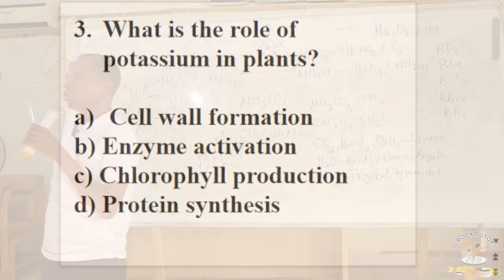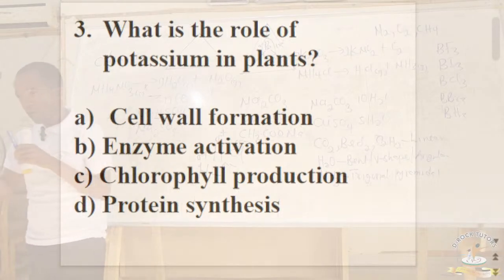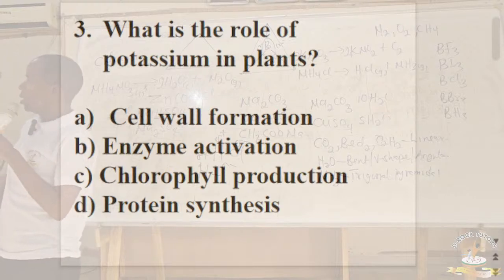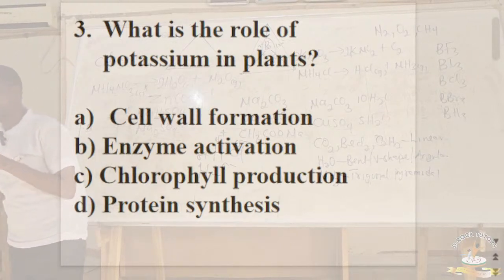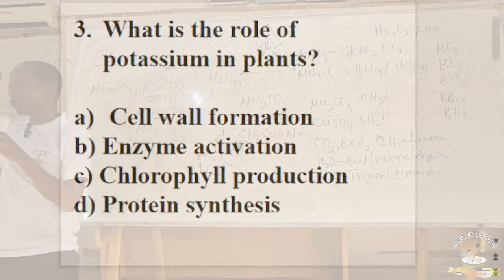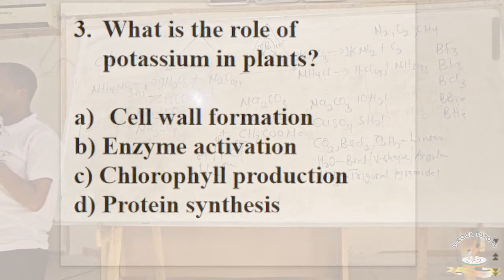And if you come to option D, protein synthesis, the element that is necessary for protein synthesis is nitrogen. Even if you remember, there are usually minimum of 5 elements in protein: carbon, hydrogen, oxygen, nitrogen, and sometimes phosphorus or sulfur. So once again, option A, cell wall formation. That's calcium. Calcium is necessary for formation of cell wall. What about option C? Chlorophyll production, magnesium, nitrogen, and iron. And option D, protein synthesis. The element needed for that is nitrogen.